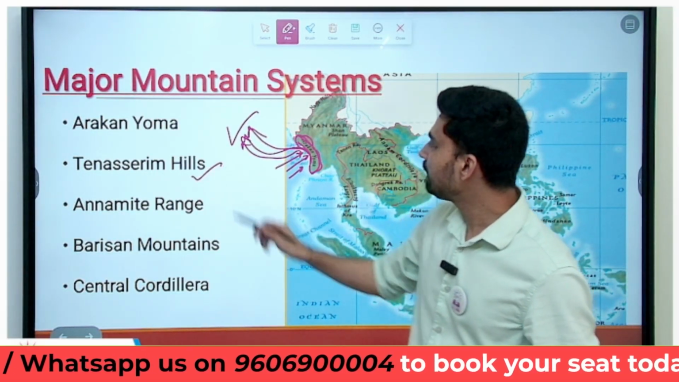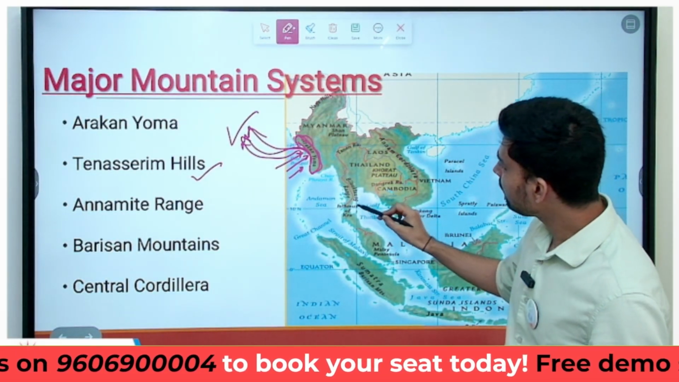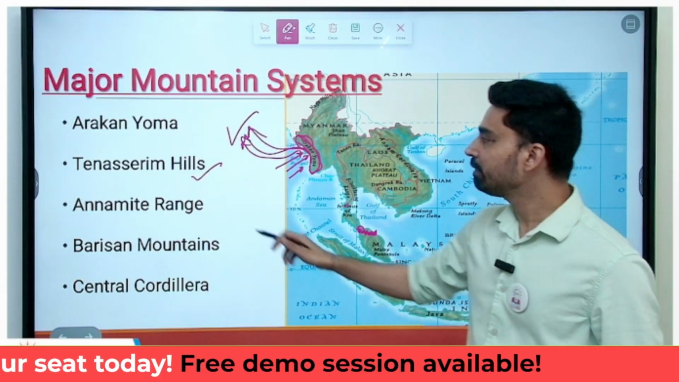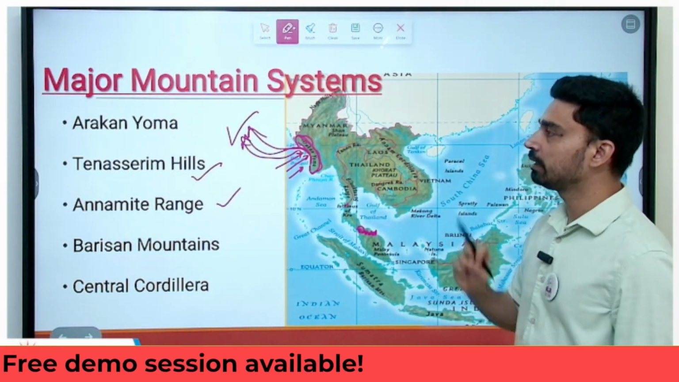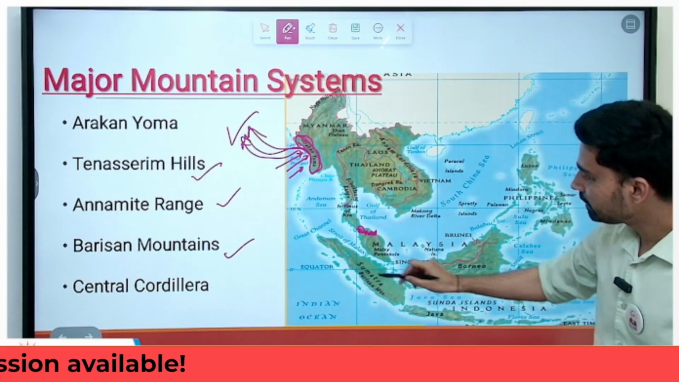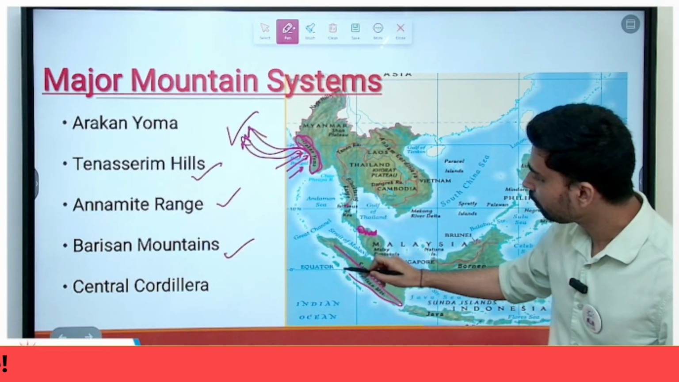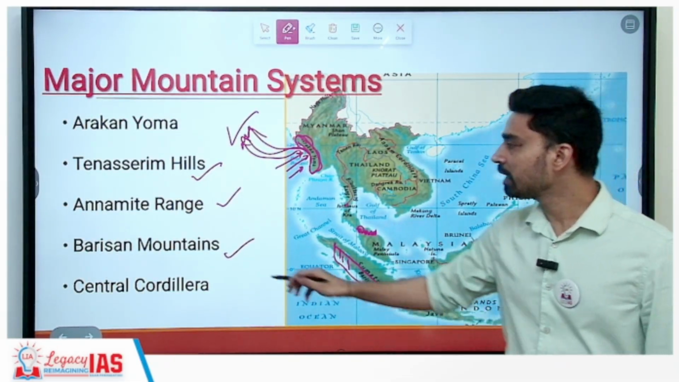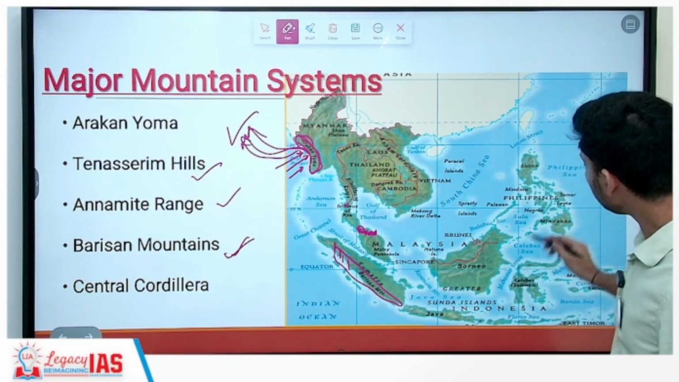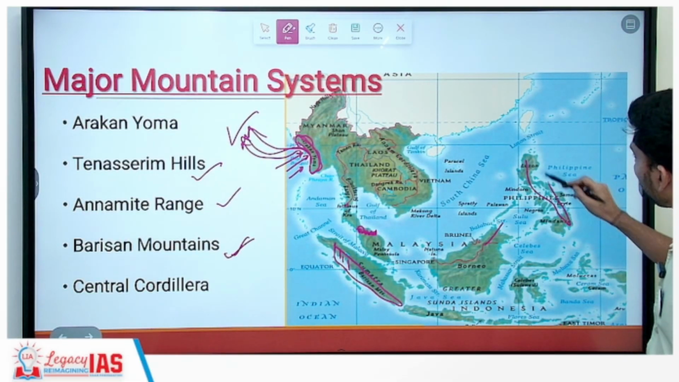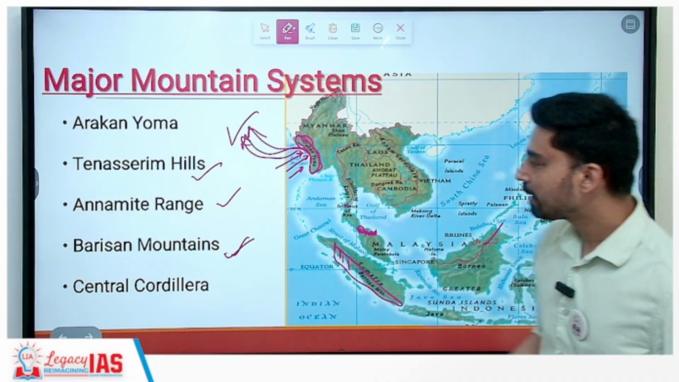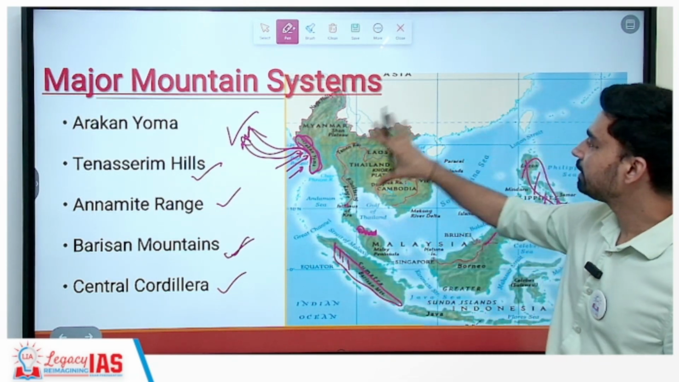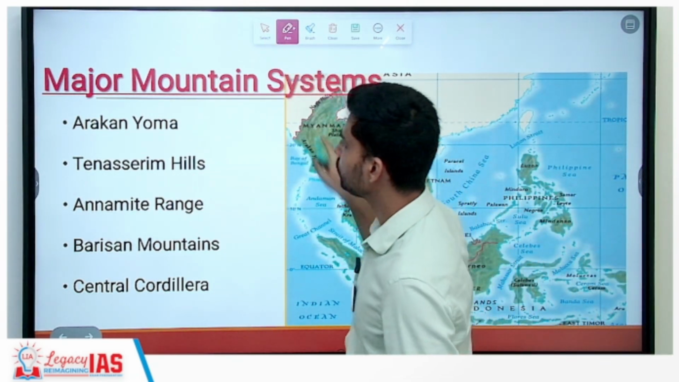Second is Tenasserim Hill. Tenasserim Hill is basically a hill that is located between Thailand and Malaysia, this region we talk about. Then we have the Annamite range, that is part of southern Laos. Then we have Barisan mountain. Barisan mountain you will find on one of the largest islands of Indonesia, that is called Sumatra Island. So along the western coast of Sumatra you will find Barisan mountain. And then in the Philippines you will find a chain of highlands, these are called the Central Cordillera. That means overall 5 major mountain ranges we can see across this entire Southeast Asia.